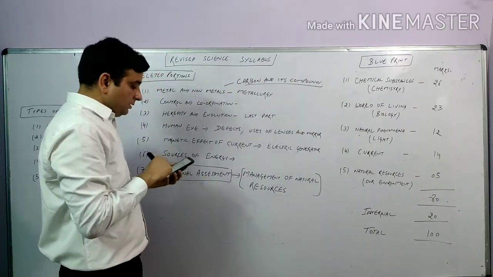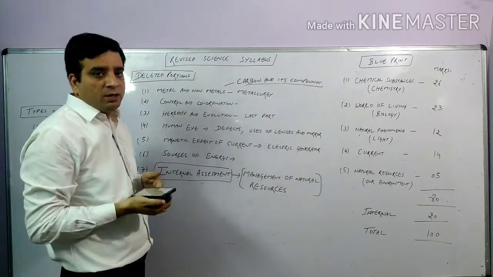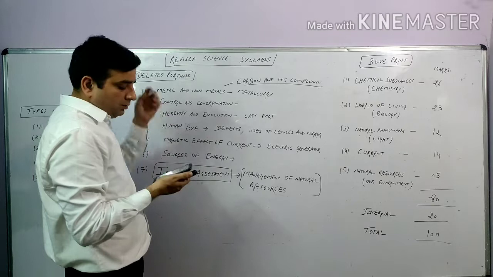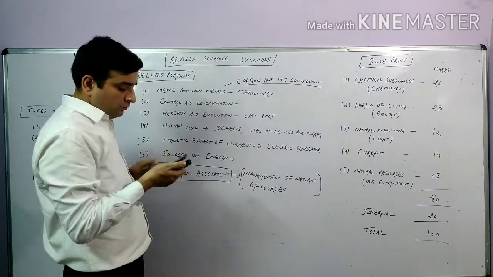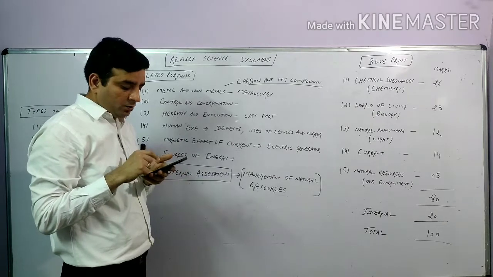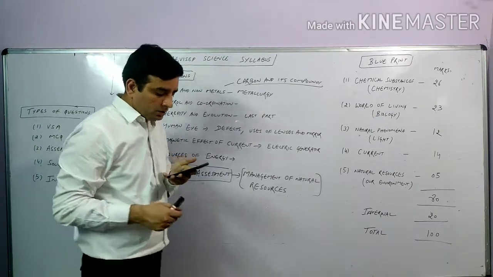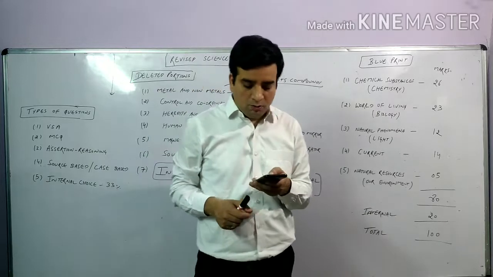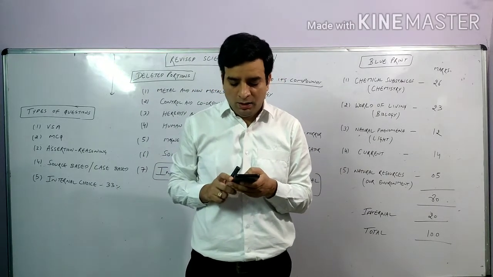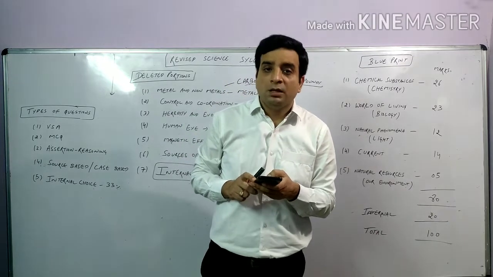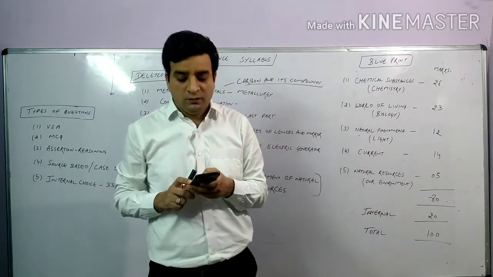Next is the bio portion, that is the unit World of Living, control and coordination. Very few topics are left in control and coordination. The topics which have been deleted are tropic movement in plants, introduction of plant hormones, control and coordination in animals, the nervous system, voluntary and involuntary actions, and chemical coordination, meaning the endocrine and exocrine system.